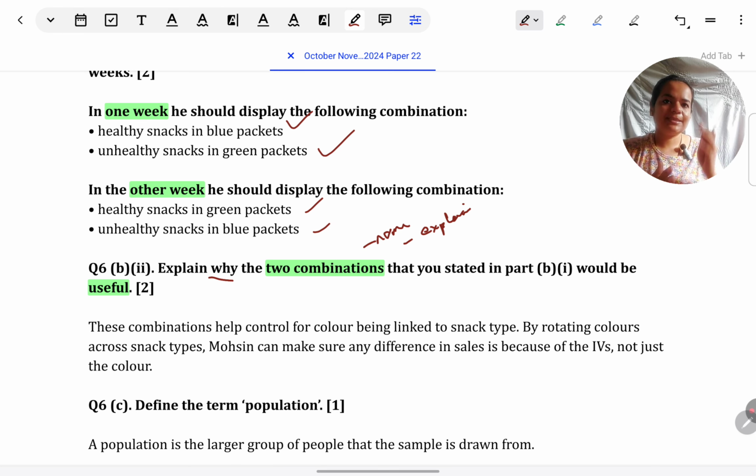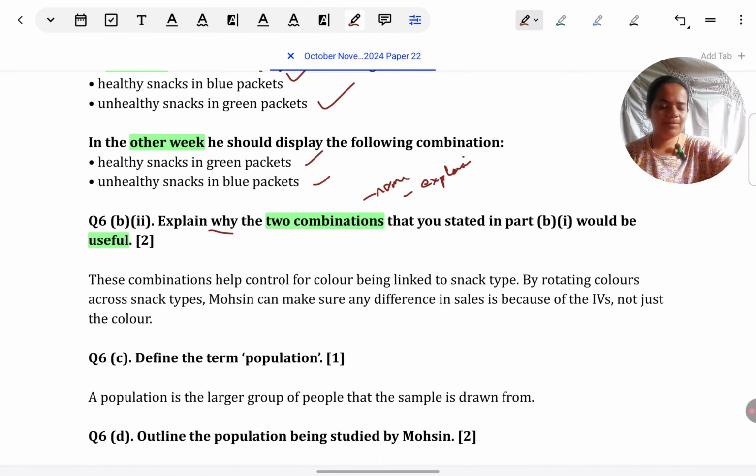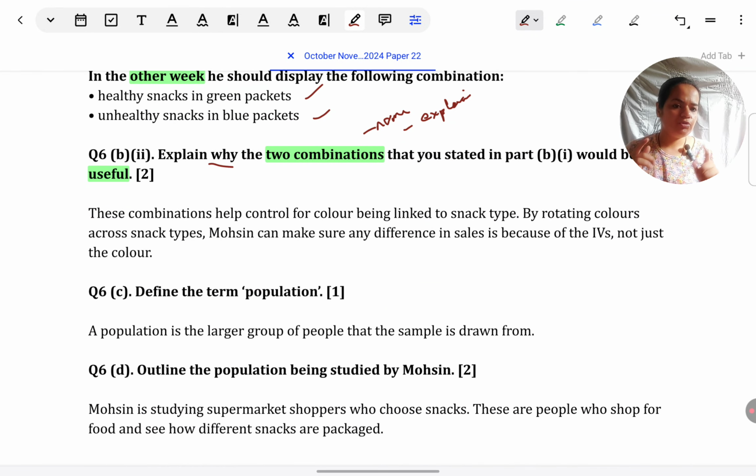Like obviously, this is being done as a sort of control. Why are we exhausting all possible combinations? Because we want to make sure that it is the combination itself that is impacting whether people choose to buy or not. Buying is the dependent variable and it should not be anything else. It should not be that only because of the color they are buying or only because of the type of snack they are buying. Both should be impactful. So that is a control. So first we just name and say this is being done as a control, and then the explanation I've given just now, that we give as the second point to support this.